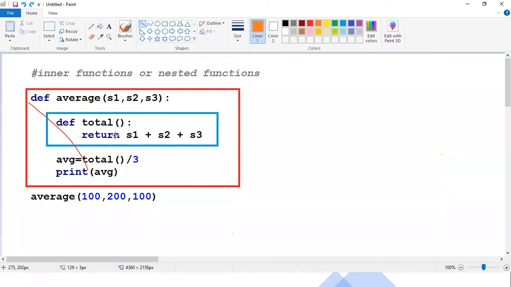After completion of this, I close the inner function and write the next piece of code in the outer function. You can see the variable I have taken, average is equal to, I am calling the inner function. Have a look here, I am calling the inner function. So whenever the inner function is called, it returns s1 plus s2 plus s3, and I do the logic of division by 3, and you can see the print of the average. So guys, I hope this is clear to you all, the inner function. Guys, confirm in the chat.